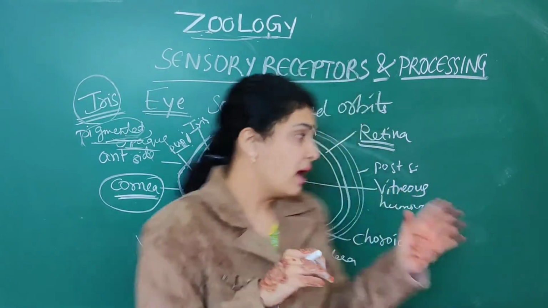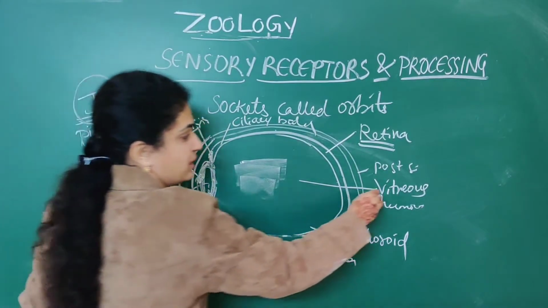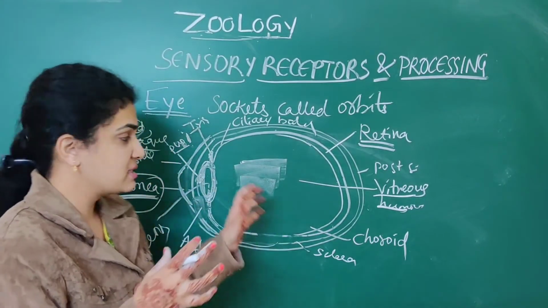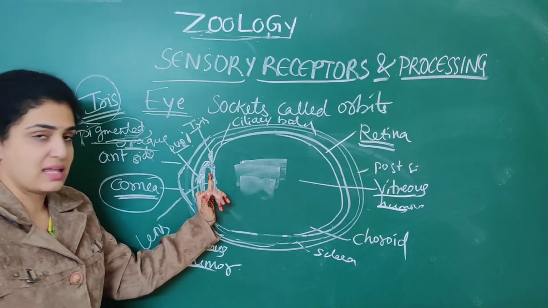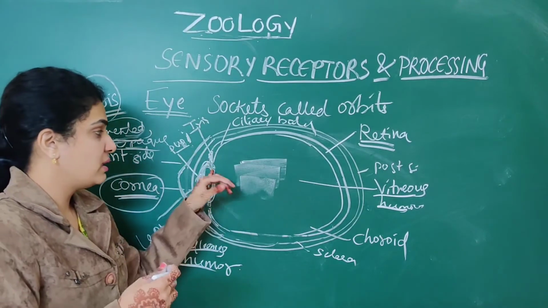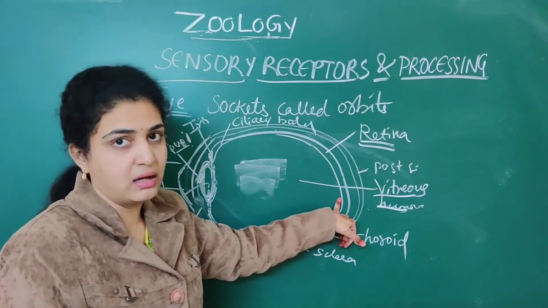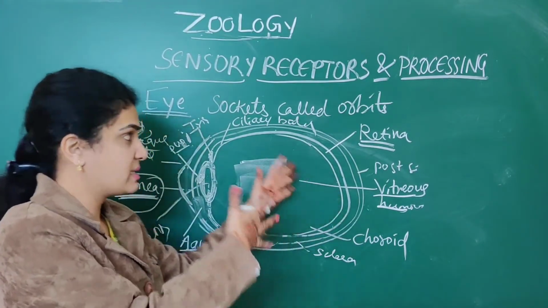The only main difference is that one is present between the cornea and the lens, and the other is present between the lens and the retina. Aqueous humor is in the front, vitreous humor is in the back side.